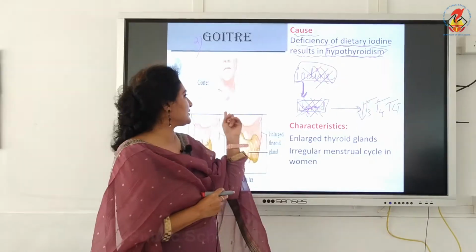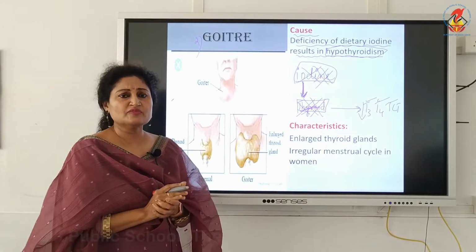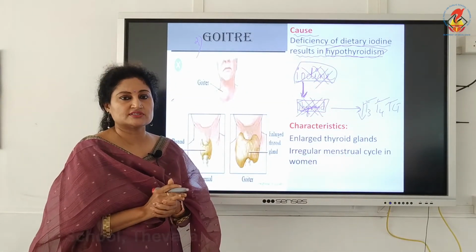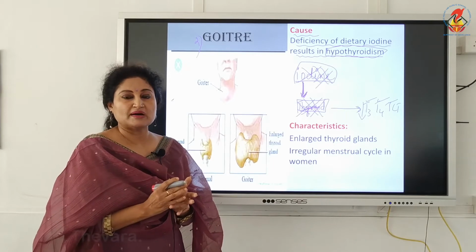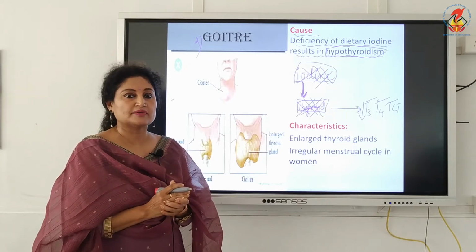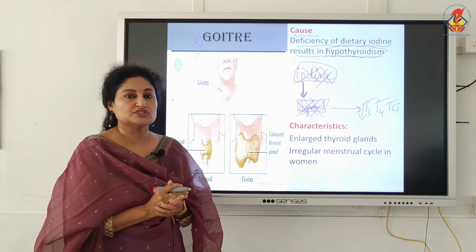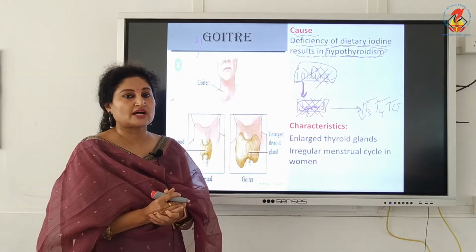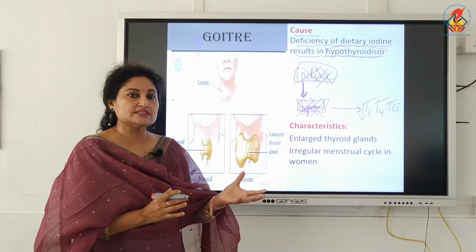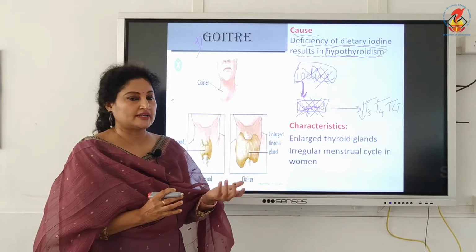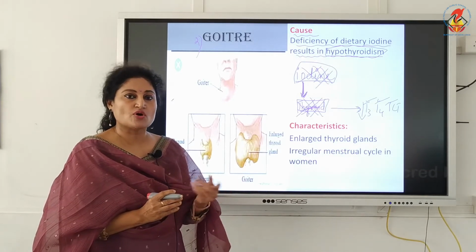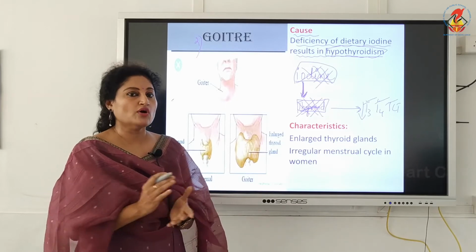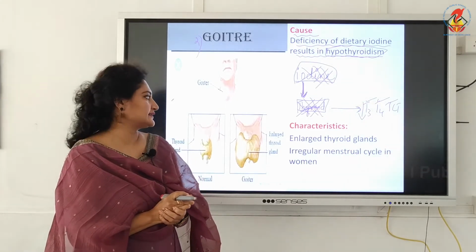Now, you have noticed this particular disease is very common in the Himalayan regions like Kashmir, Himachal Pradesh, Uttarakhand, etc., because the people do not have access to seafoods. And also if they are vegetarians, the soil does not have much iodine content. So in that case, they can substitute it with some iodized substances, capsules, or in the case of salt, there are now iodized salts available in the market.